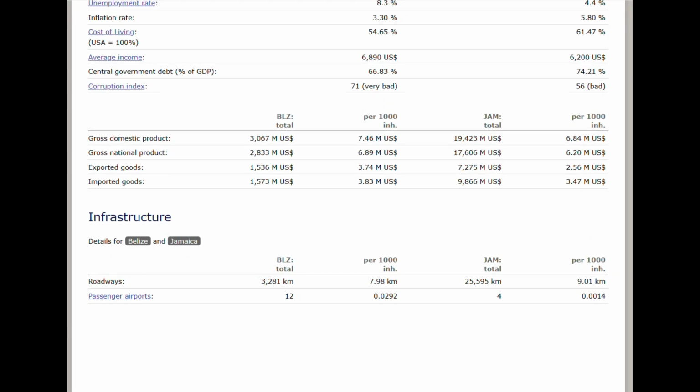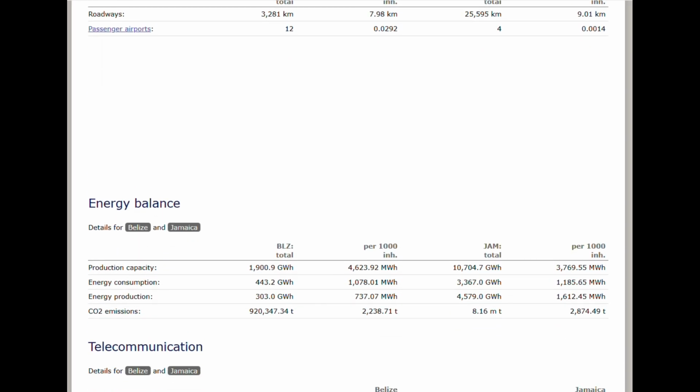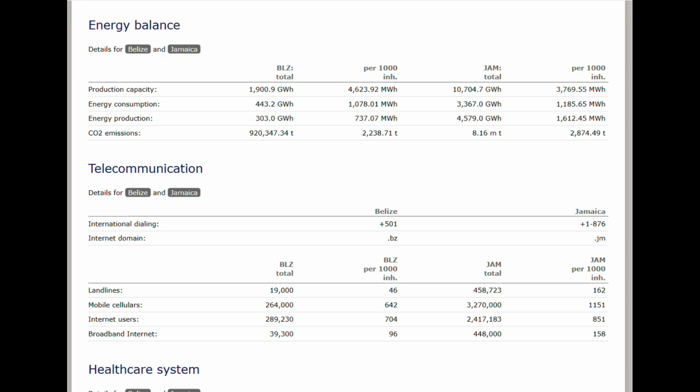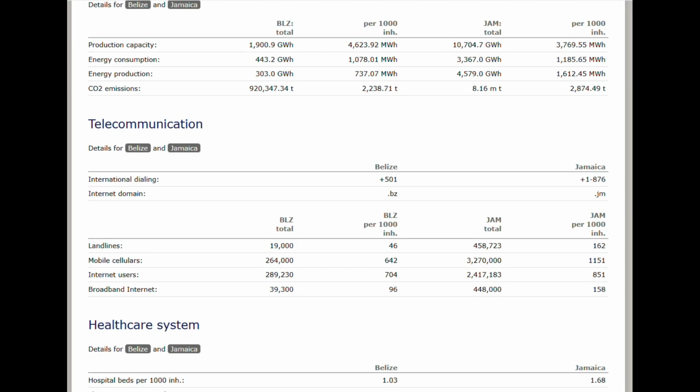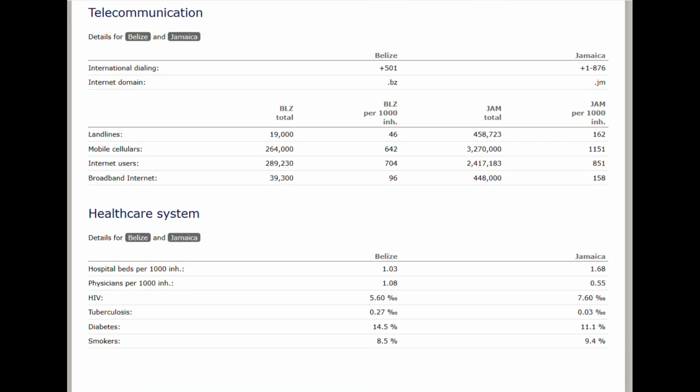So there's the information on the infrastructure that you can look at. The energy balance, there's just generally a lot more energy in Jamaica than Belize, which definitely makes sense. And this will obviously relate to the telecommunication being much higher in Jamaica than Belize as well. So when it comes to energy and technology, Jamaica is a lot better and they're really not comparable.